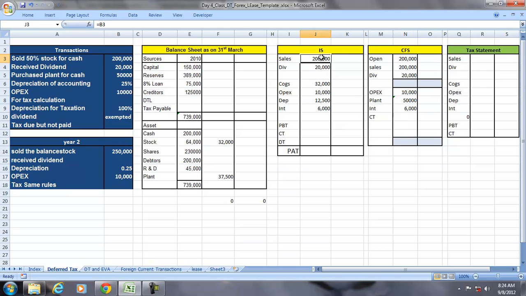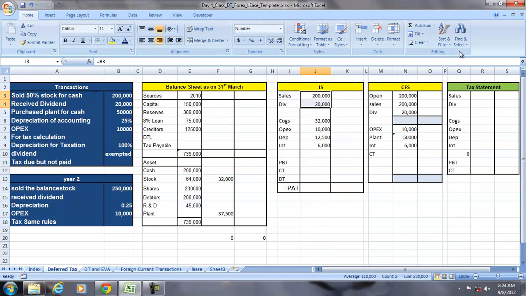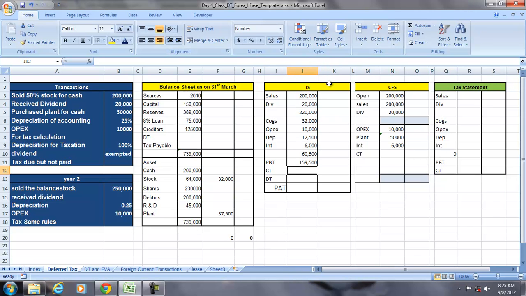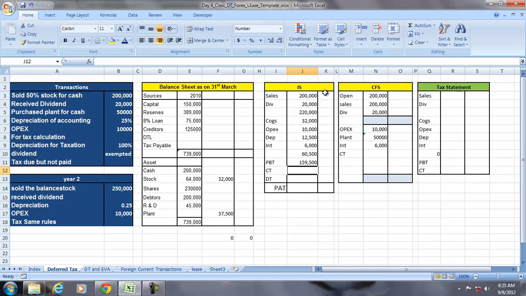So since all the incomes and the expenses are taken care of, the summation of expenses will give us the profit before tax. But in order to find the tax, it is necessary to see the tax statement, and in the tax statement it says, for the purpose of taxation, the depreciation is 100% and the dividend is exempted. So sales is a taxable income.